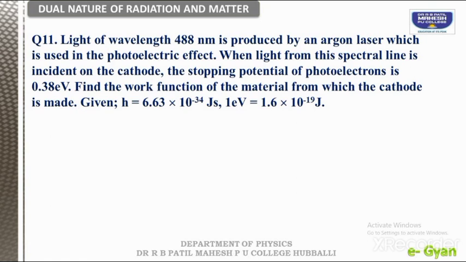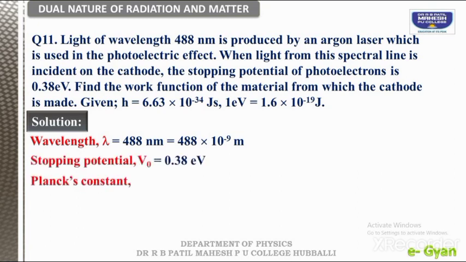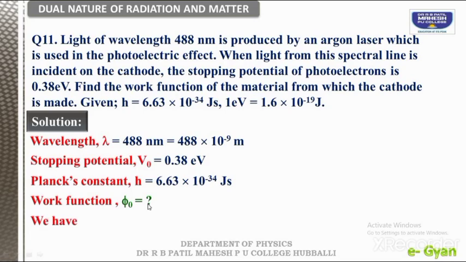So shall we start to solve this one? Okay, the given data are, it is in nanometer, so we write the wavelength in 10 to the power of minus 9 meter, and the stopping potential is V0, that is 0.38. Now Planck's constant is 6.63 into 10 to the power minus 34 joule second. So is the work function given? No, the work function is not given. That only we have to find, right? Find the work function of the material.